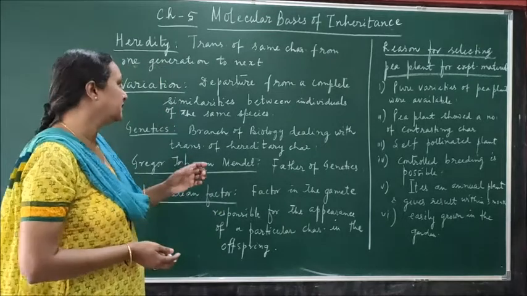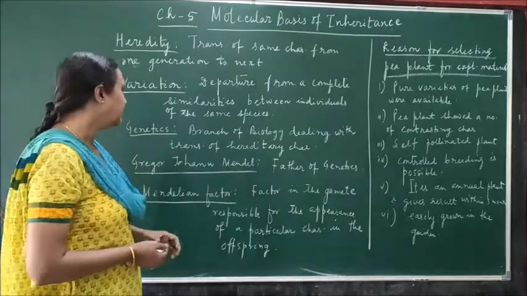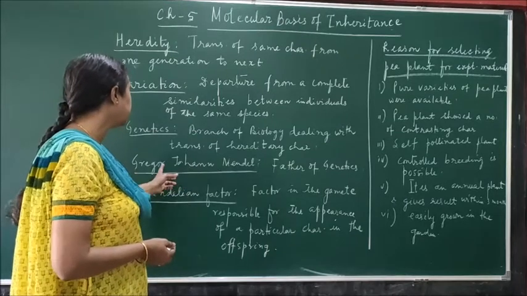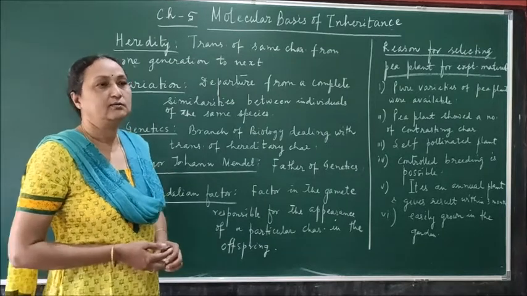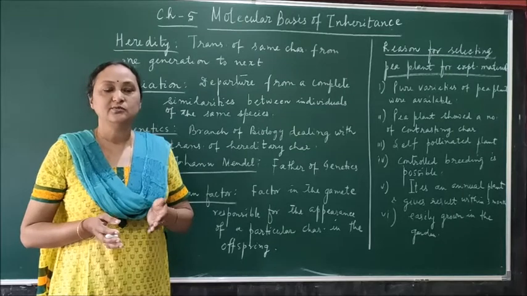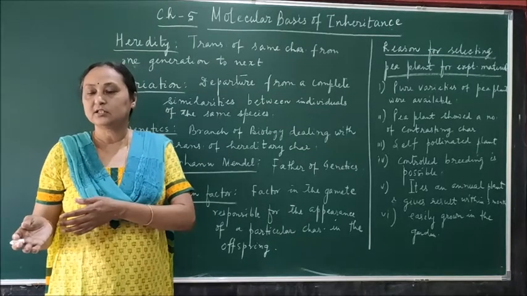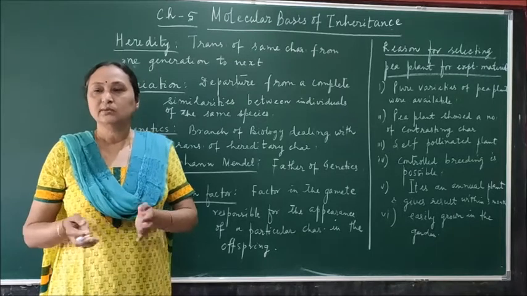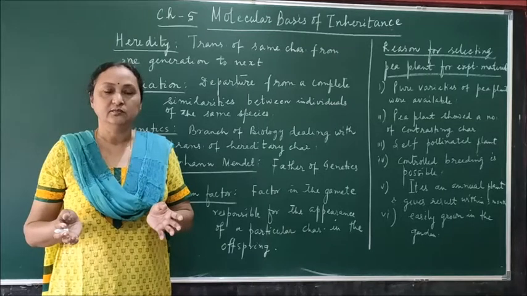That we study in the branch of biology which is called genetics. And Mendel, full name Gregor Johann Mendel, was the father of genetics. Why? Because about the transfer of the character and which factors are responsible for it, why there is similarity between the parent and the progeny, why variation appears, all these things were studied by Mendel.